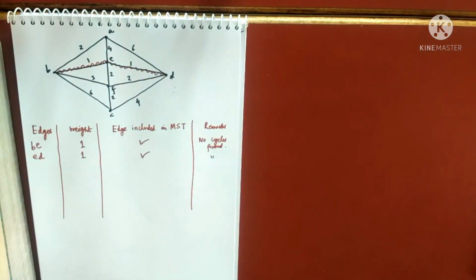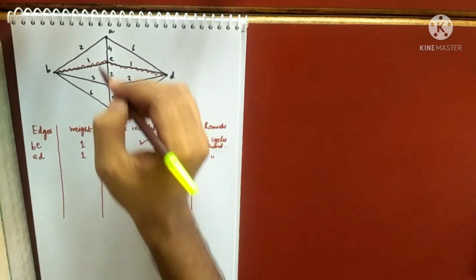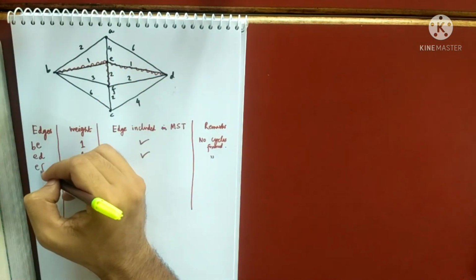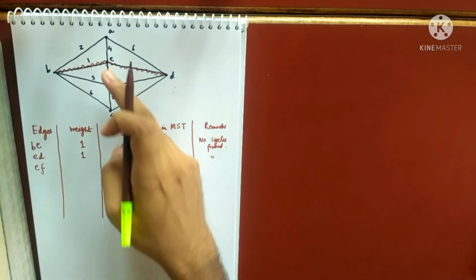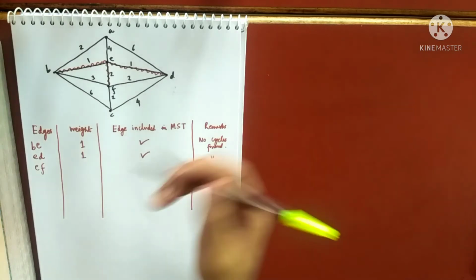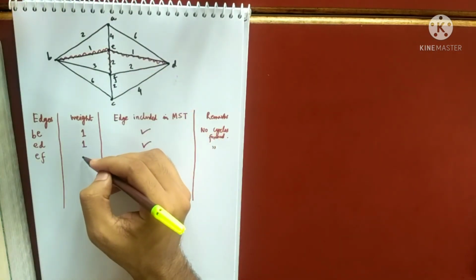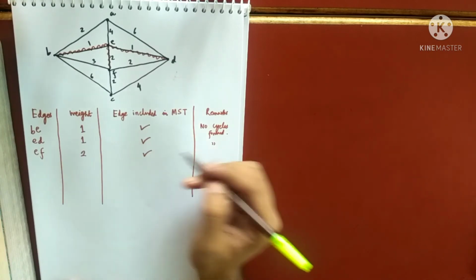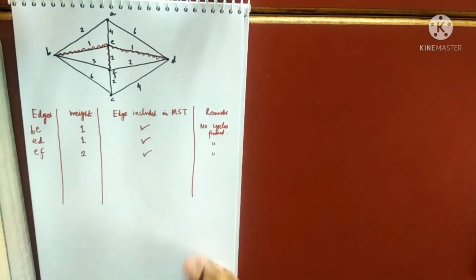You can choose any one in the beginning. Suppose I am choosing EF. You can choose any one, okay? It's not like, sir, why are you choosing this and not this? The weight is same, that doesn't matter. I am choosing EF having edge weight 2. Is it included? Yes. The reason is obvious, no cycles formed.